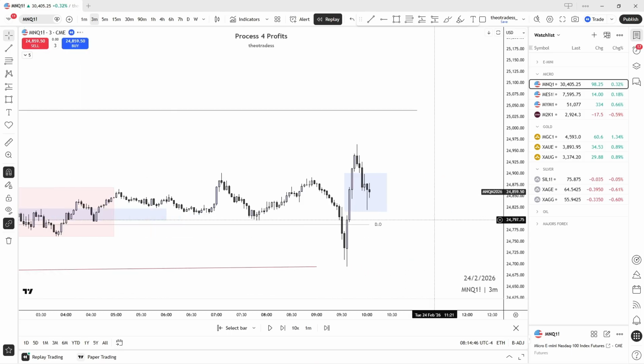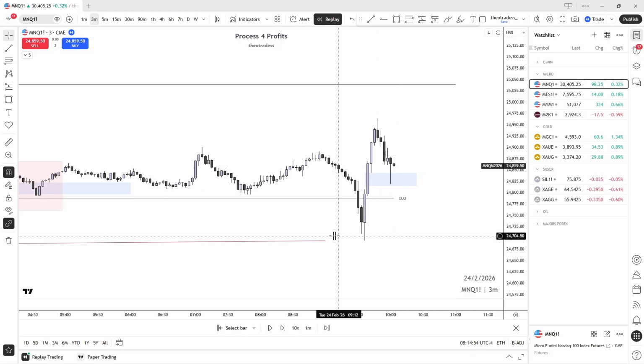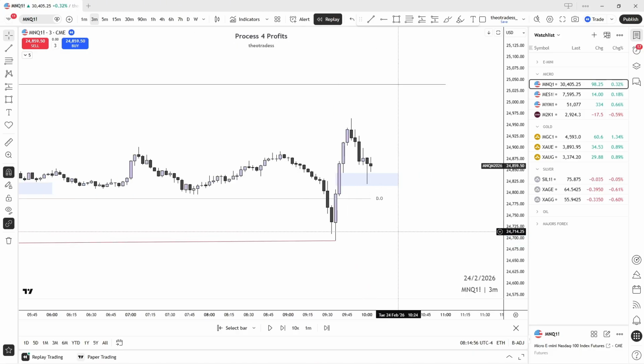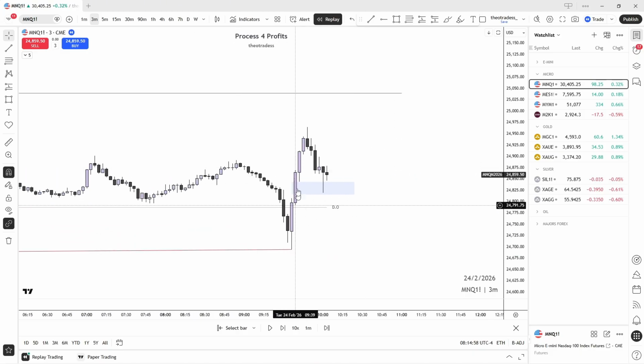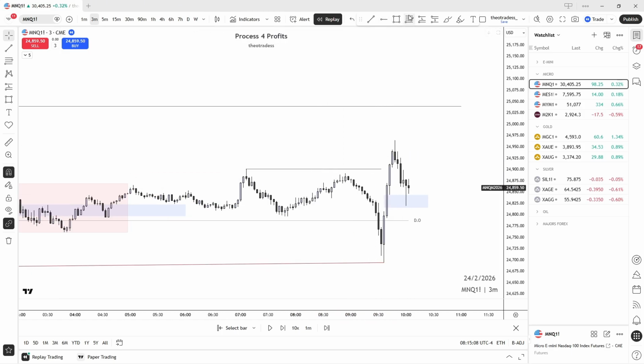Let's see. Okay. This looks nice. This looks nice. Right. Let me show you what I see. So we have the V-shaped recovery, expansion in, expansion out, and we swept out this high over here. So we can expect some kind of a deep retracement back to discount of the range. Let's see. Back to discount of the range.